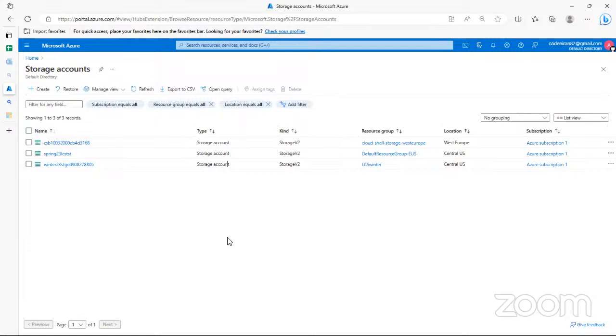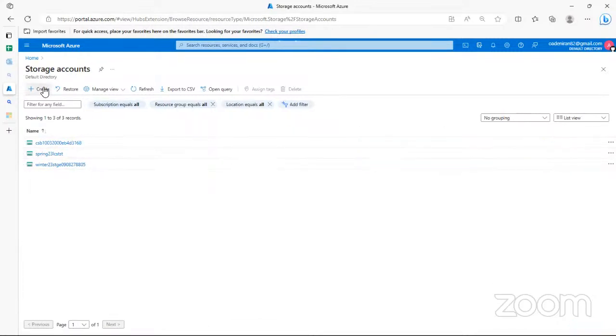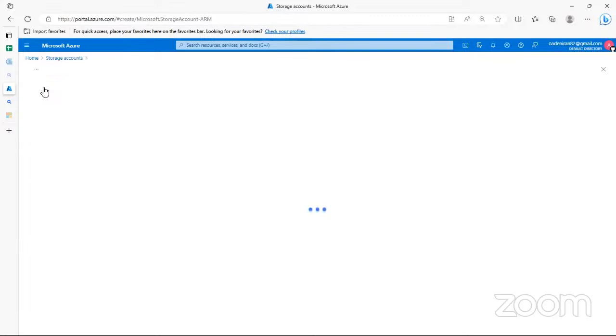So yeah, you just want storage account. All of these here are storage accounts. This was one I created very recently. So I'll just create a new one just for you guys to see how it works. So I'll create a new storage account. I'll try and upload a file there.